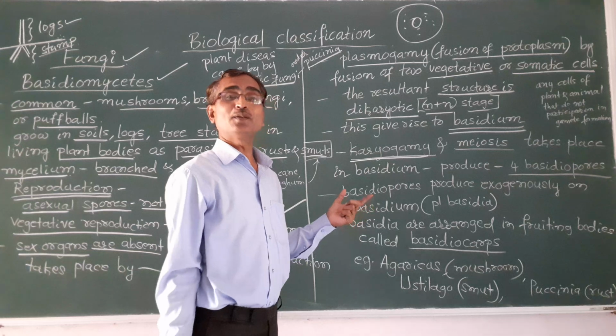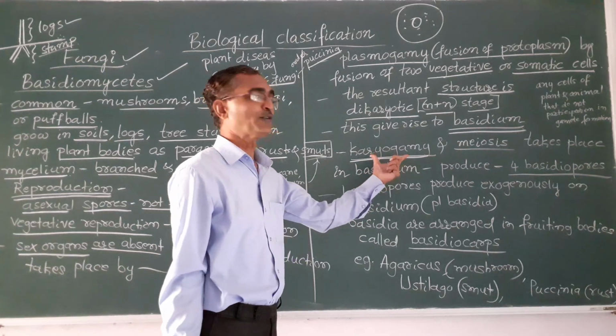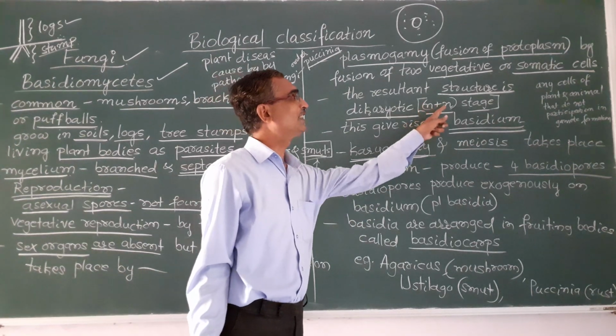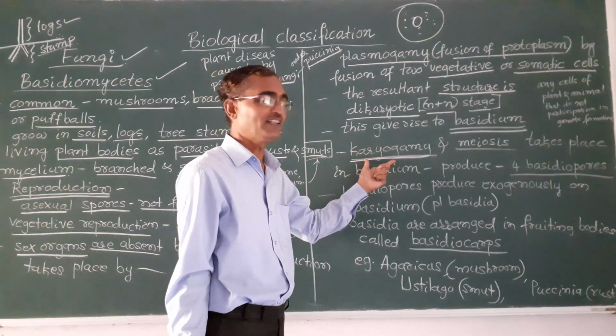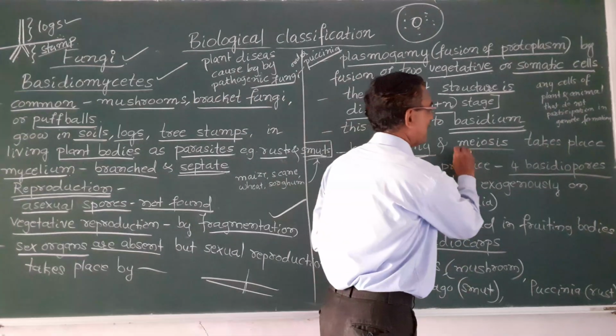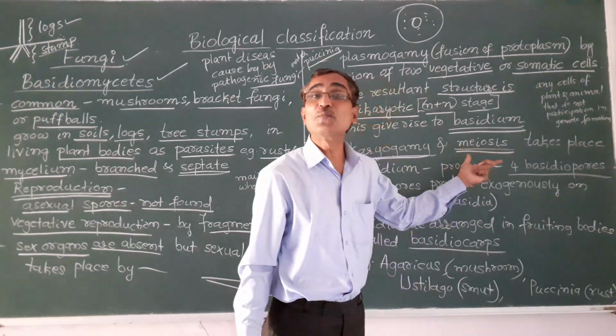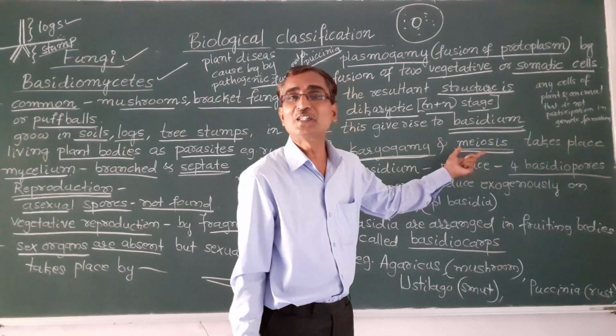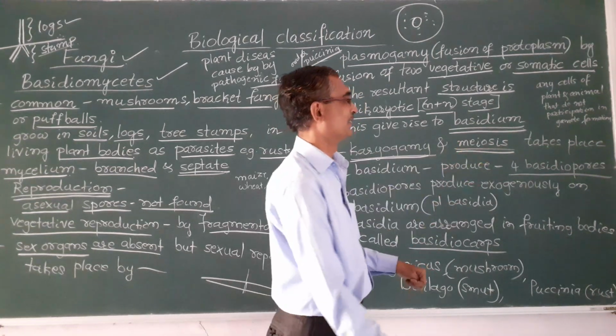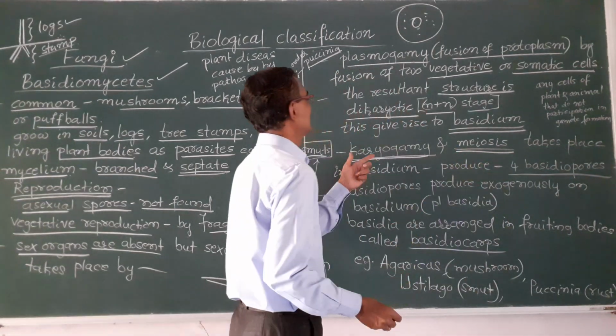N plus n equals 2n. So with karyogamy, the fusion of these two nuclei, a zygote is formed, and after that the zygote undergoes meiosis, that is reduction division, which results in gamete formation.